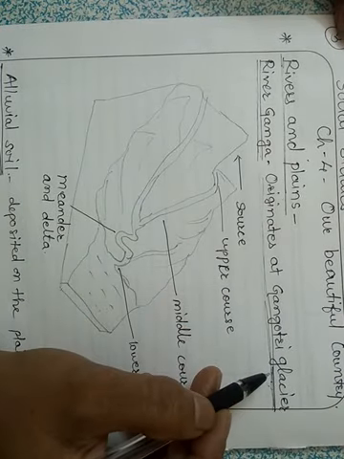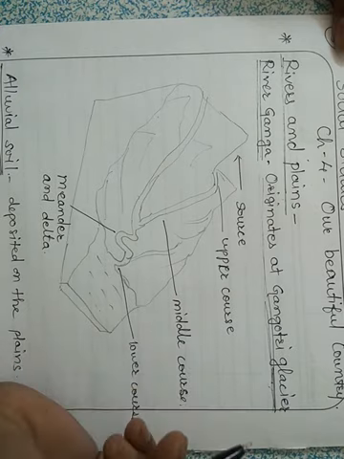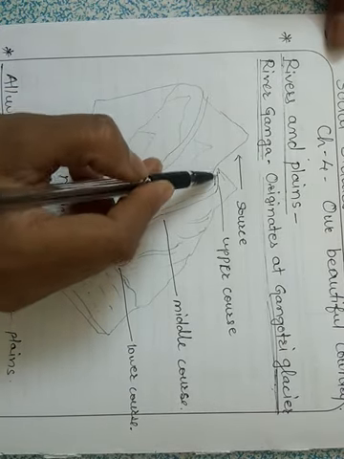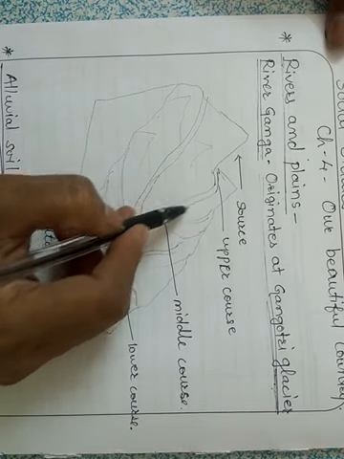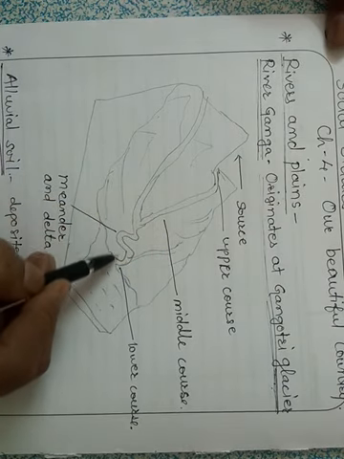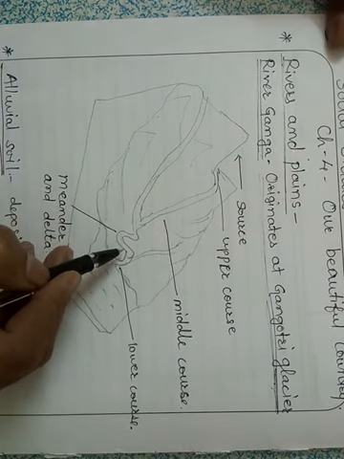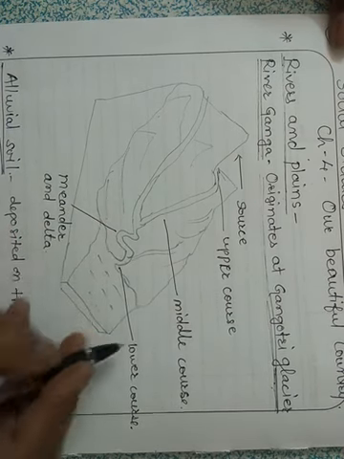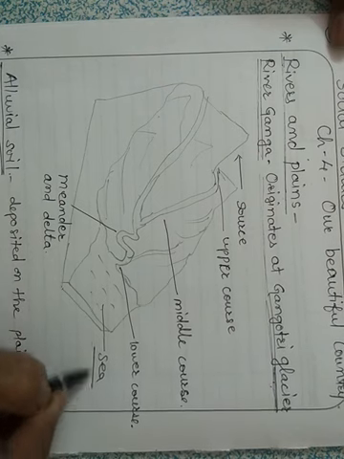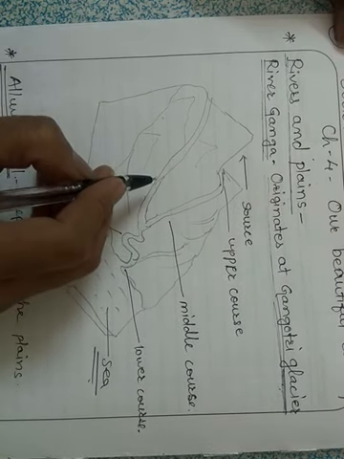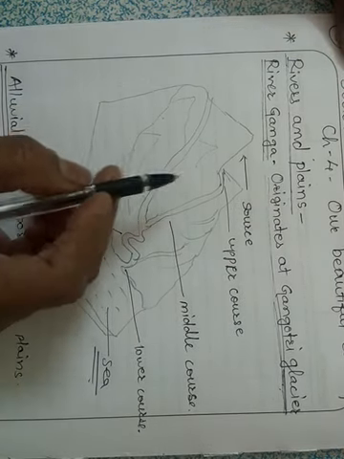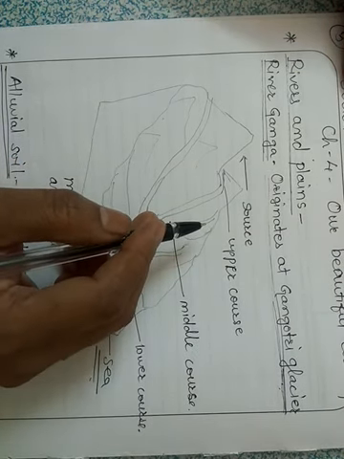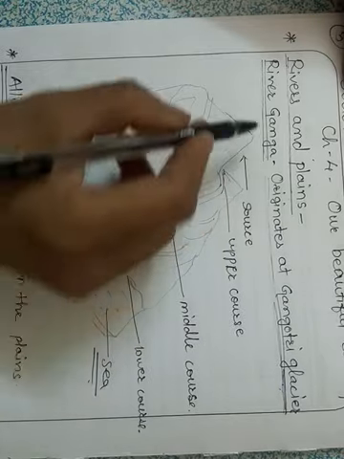Now we will see how a river originates and what its course is, meaning how it flows from the mountains through the plains and merges into the sea. If we take the example of river Ganga, it is a perennial river.